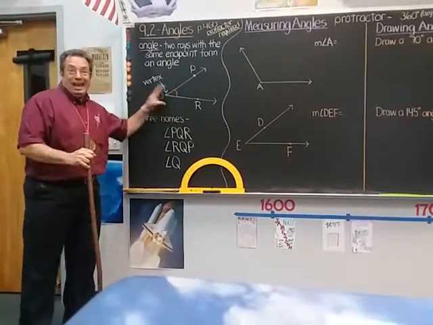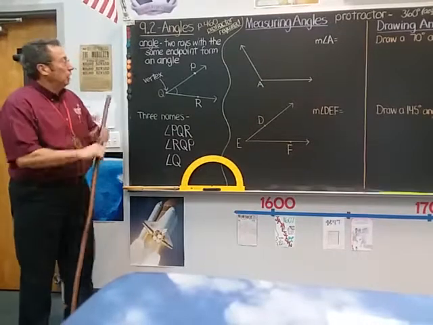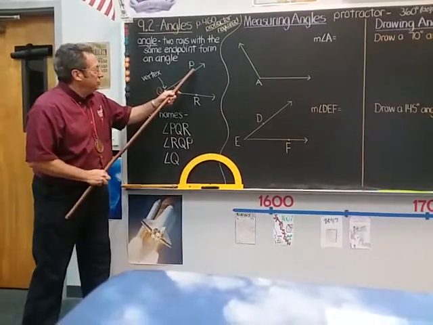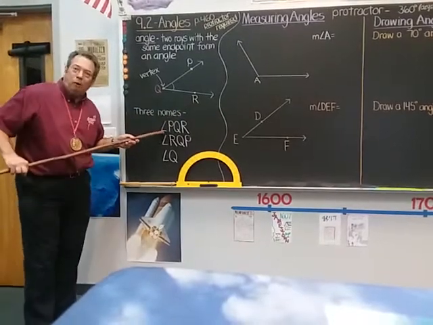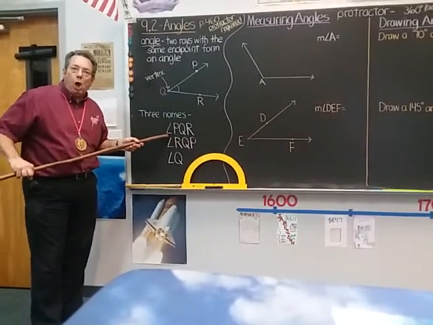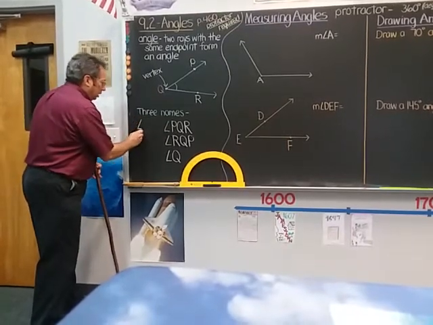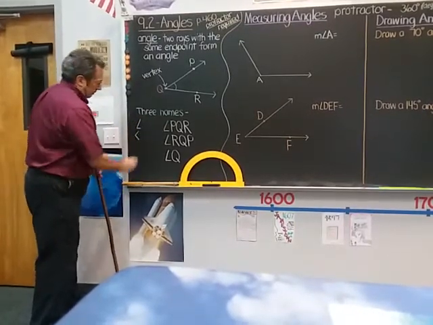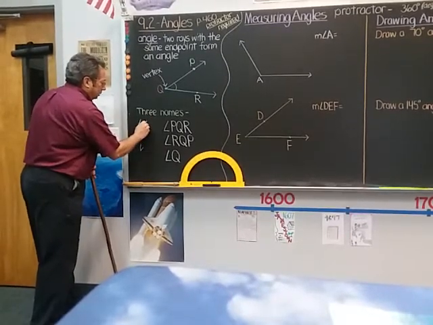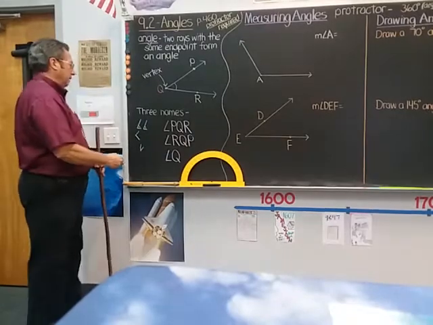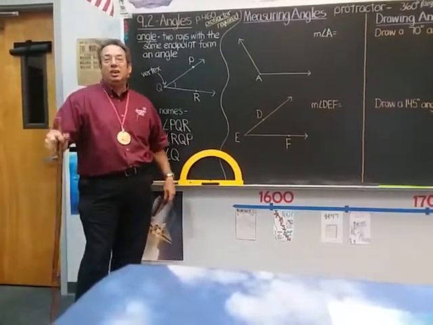Now there are three ways to name this angle, and you need to know all three. First off, I can name it using the points: angle PQR. Now notice the symbol for angle. It looks like a nose. Make sure when you draw it, it looks like a nose. Don't draw it like this. Don't draw it like that. Put it down, and there's the nose. Right there. No, we won't say what's in the nose, but that's angle PQR.